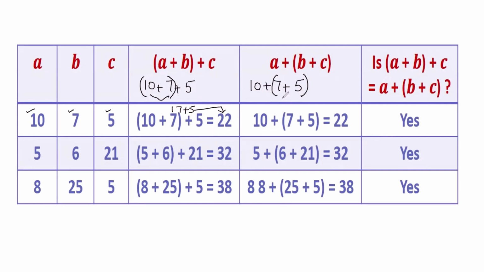Okay. Now in this case, 10 plus would be same because we are grouping 7 and 5 together. So we will solve them first. 7 plus 5 is 12. 10 plus 12, again 22. So we are getting the same answer.